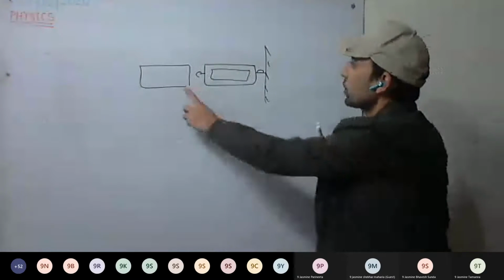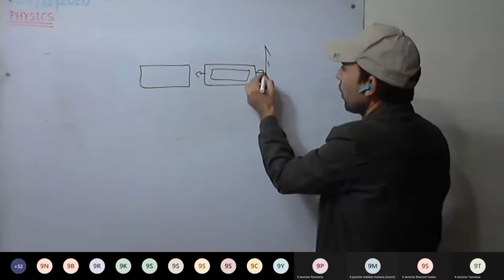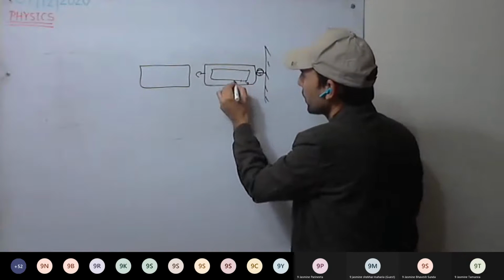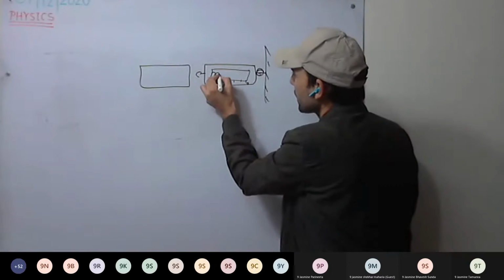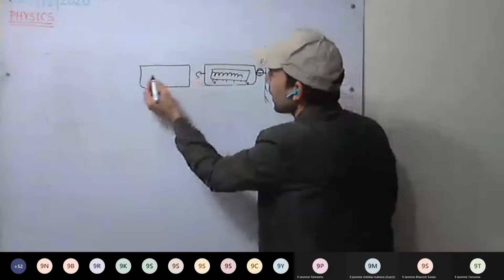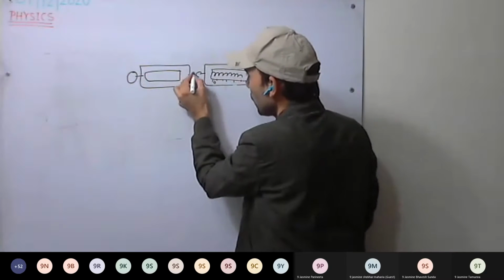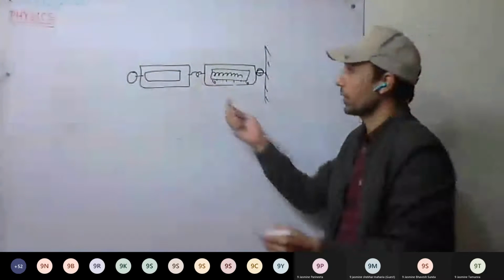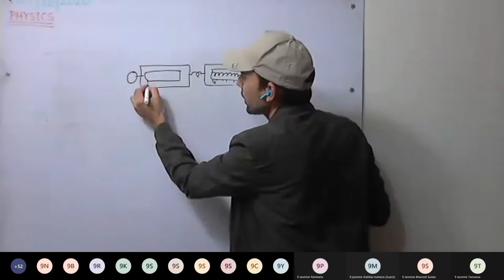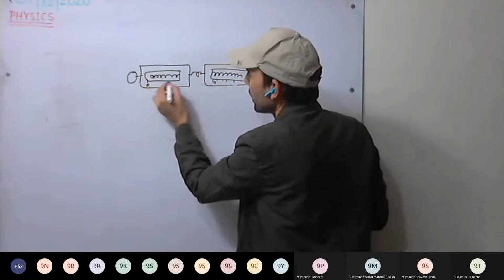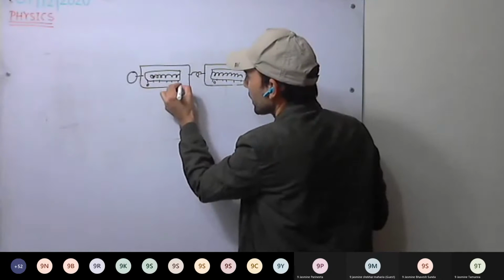Now consider two springs. This is our wall, hook, here is the ring, here 0 kg, 1, 2, 3, 4, 10, and this is our spring. Both the hooks of the springs are connected together. So here again 0 kg, the spring, 1, 2, 3, 10.